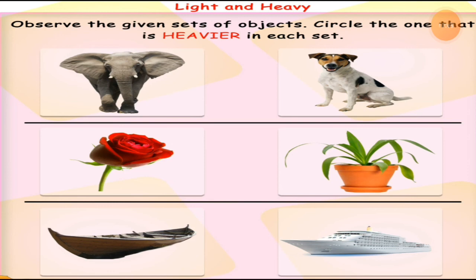So just tell me, students, which one is a big animal? Is it elephant or is it dog? If you compare these two animals with each other, which one is more heavier?